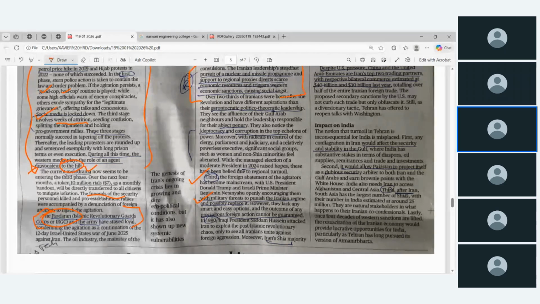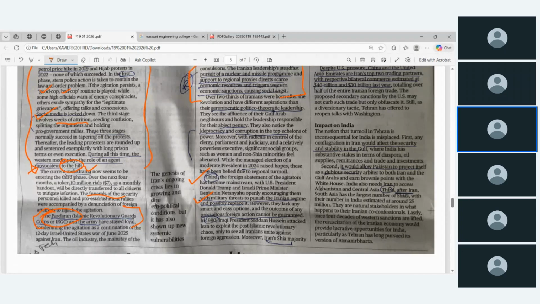They did it successfully in Venezuela, and next they are aiming at Greenland, then now Iran. Even 2, 3 or 4 days before, Trump again warned Iran that if you are punishing the people fighting against your government, then we will do a military operation.